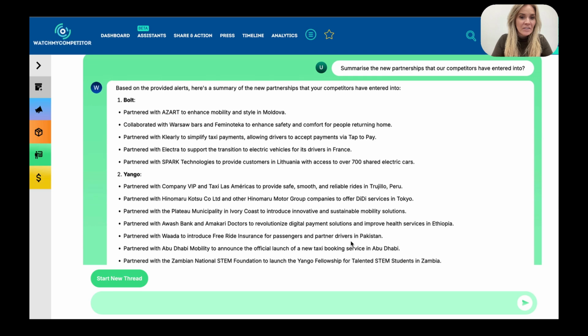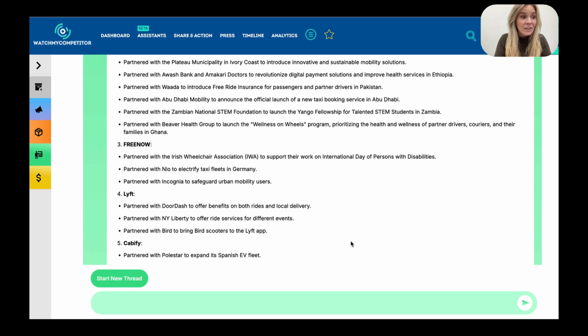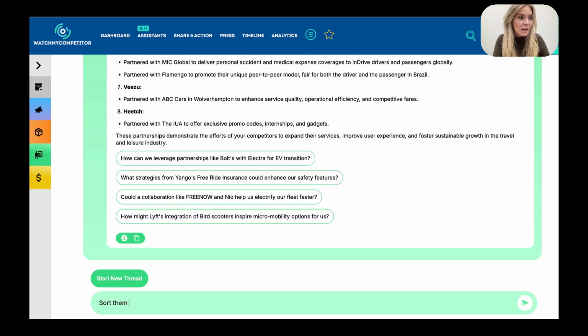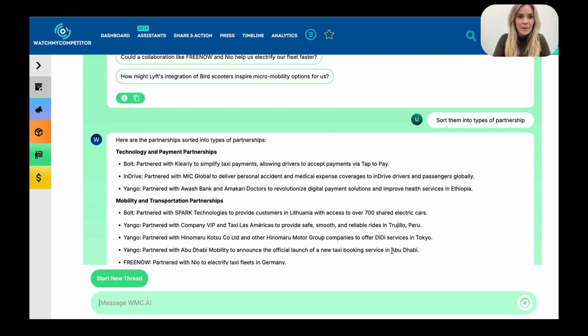It's given us a full list of all of the partnerships that have been entered into by this particular competitor set. And from here, I might be interested in segregating them in line with our current product lines or business areas. So I'll ask it to sort them into types of partnerships. And it's done that perfectly for me.